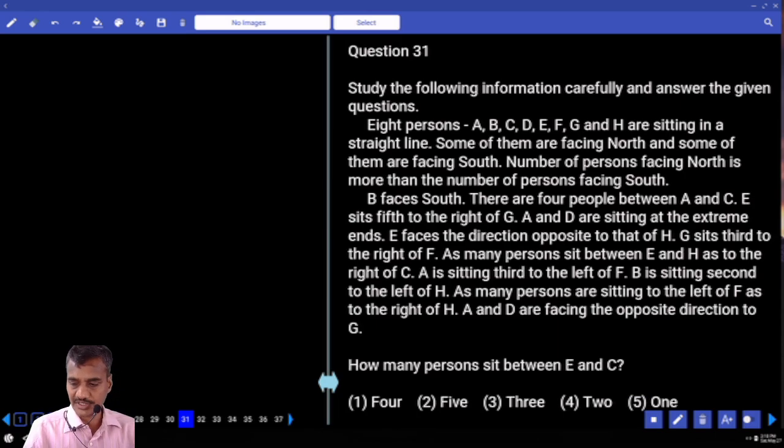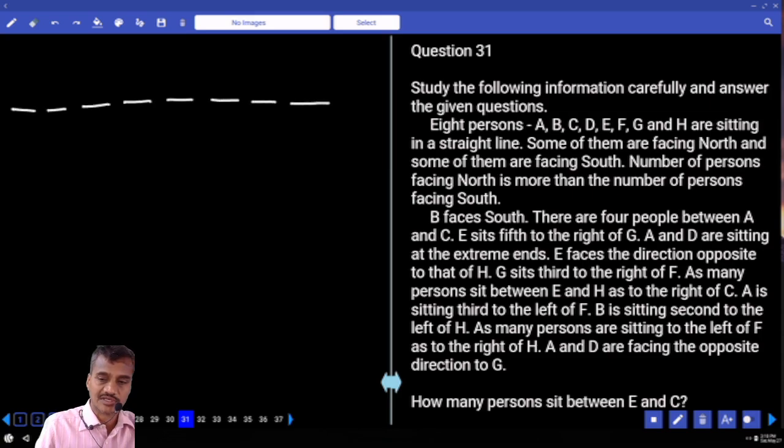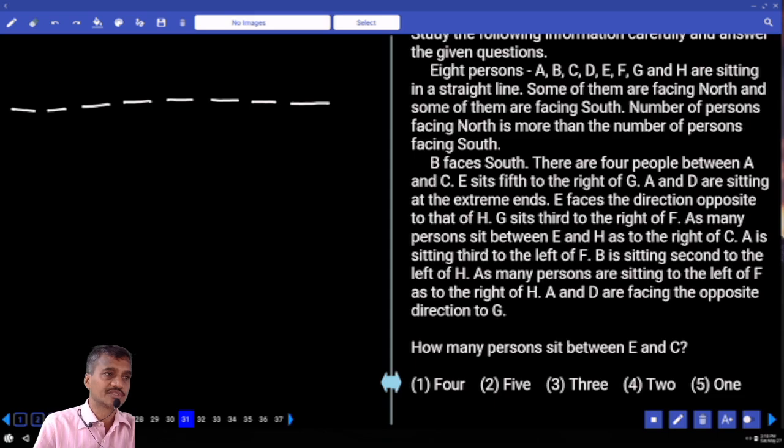Now in this 31 to 34, how many are there? 8 persons. A, B, C, D, E, F, G and H are the 8 persons we have, and some of them are north and some of them are south. 1, 2, 3, 4, 5, 6, 7, 8. Some north and some south. And the number of persons facing north is more than south. North can be 5, 6, 7. That's it. At least one person is towards south.